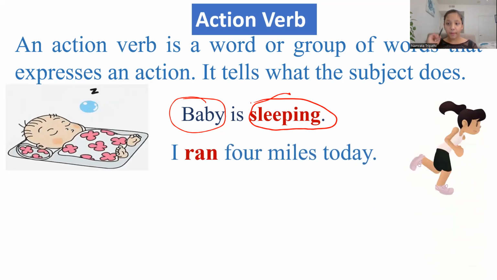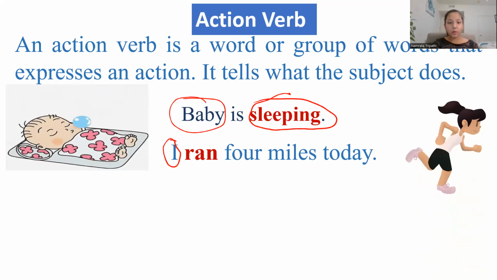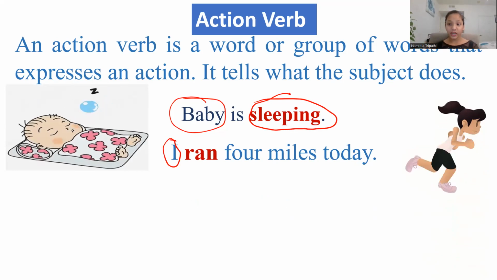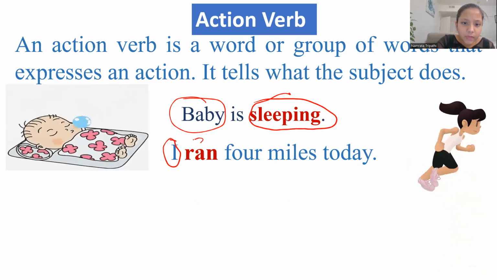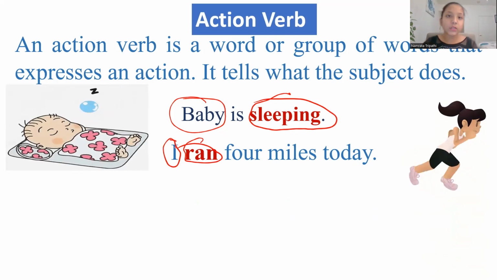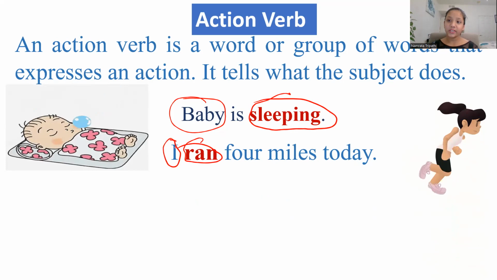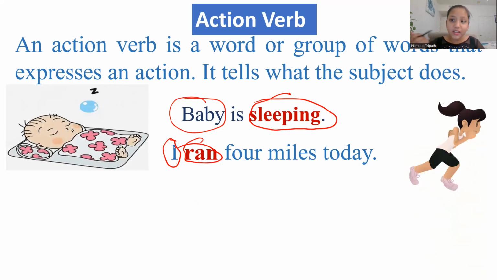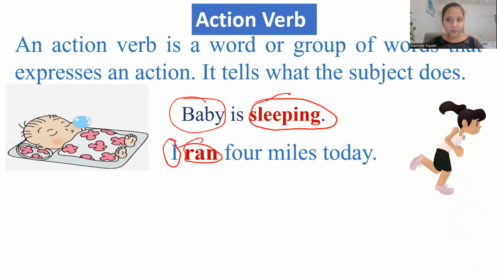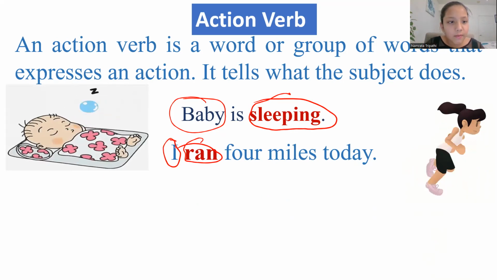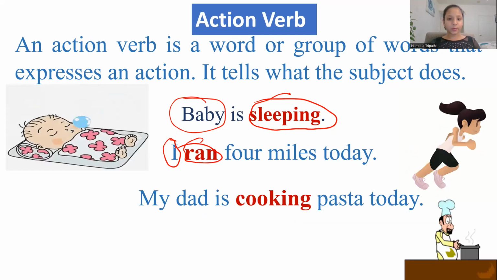I ran 4 miles today. We know that I is the subject. And what did I do today? I ran. So ran is the action verb because ran is an action. It's the action. I was doing something. I ran. So ran is the action verb. Let's move on. Next example.